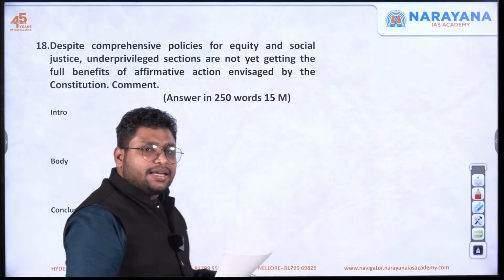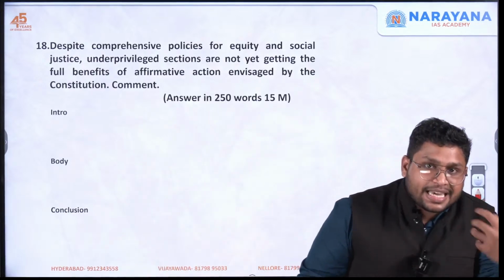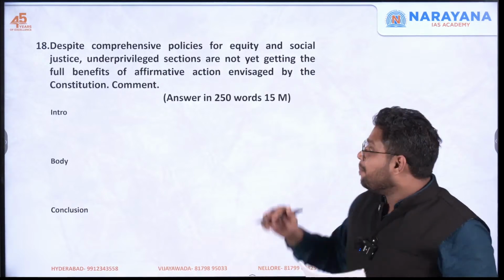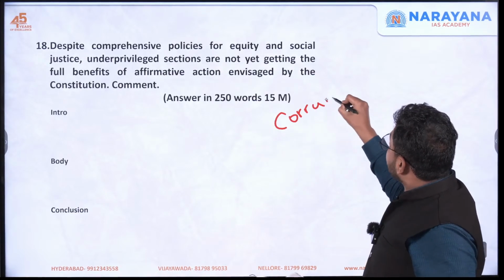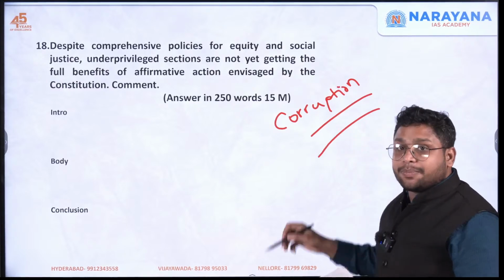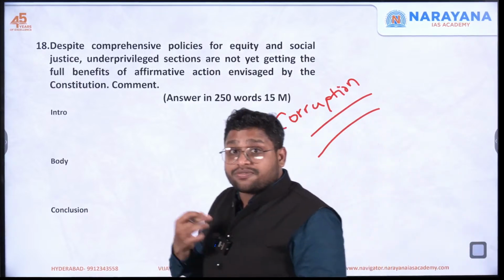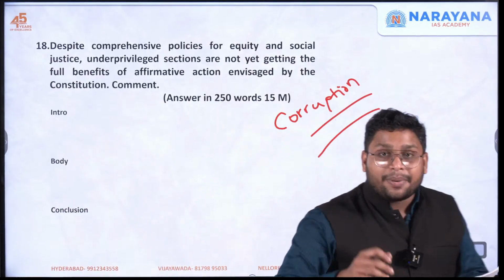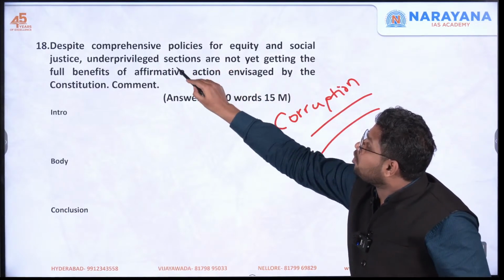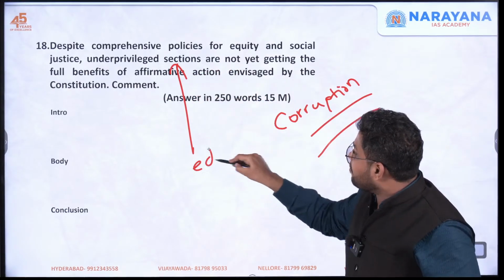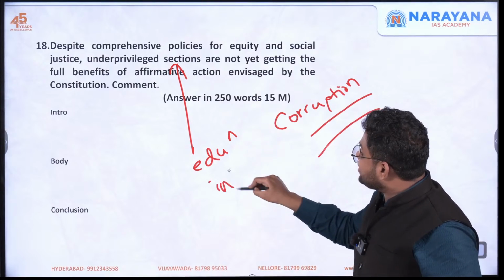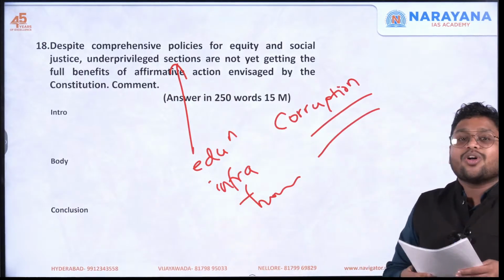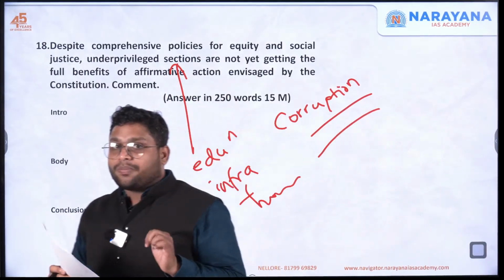Then you can say that even if government is coming up with many schemes to implement, they are not implementing it rightly because there is corruption, because there is bureaucratic hurdle. The bureaucracy works in a very slow manner. Because of that also, sometimes people are not aware of these schemes or subsidies, because of which these underprivileged sections are not taking benefit, because they do not have much education, they do not have basic infrastructure, they don't have even housing. How do you expect them to know all the schemes and everything? So that is a problem.